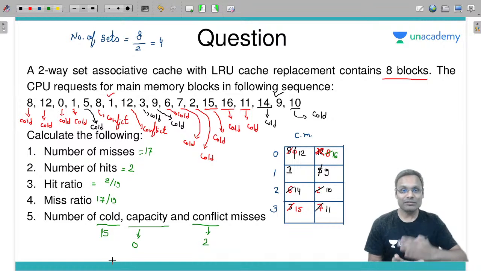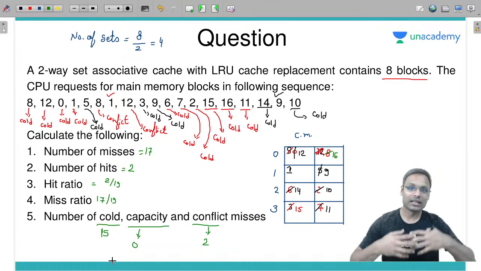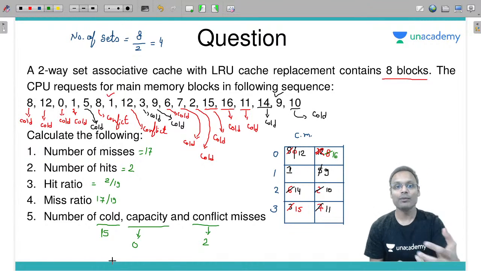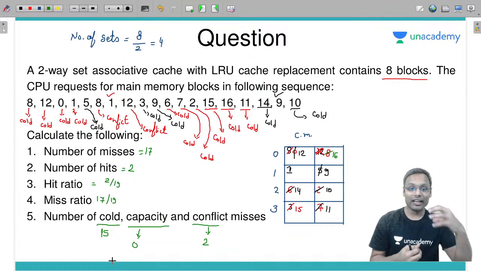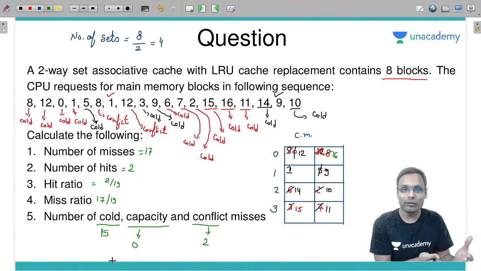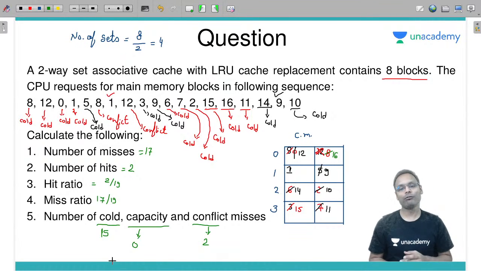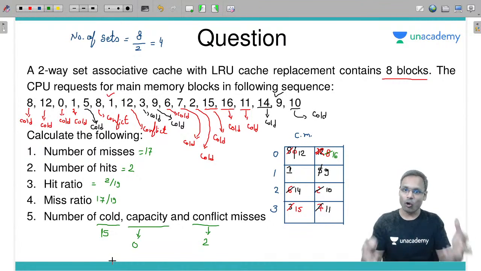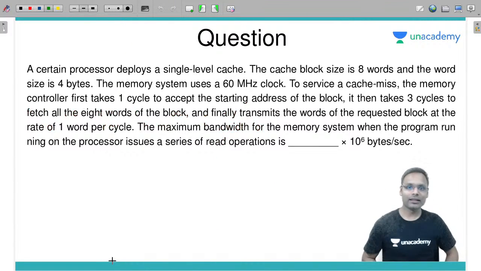What is a cold miss? First time access. What is a capacity miss? When it is not a first time access and the cache memory is full, then capacity miss. If the cache memory is not full, and the miss is not a cold miss, then definitely it will be a conflict miss. This is the theory we all know, we have applied it, and we got the answer. Let's move ahead. Another question.